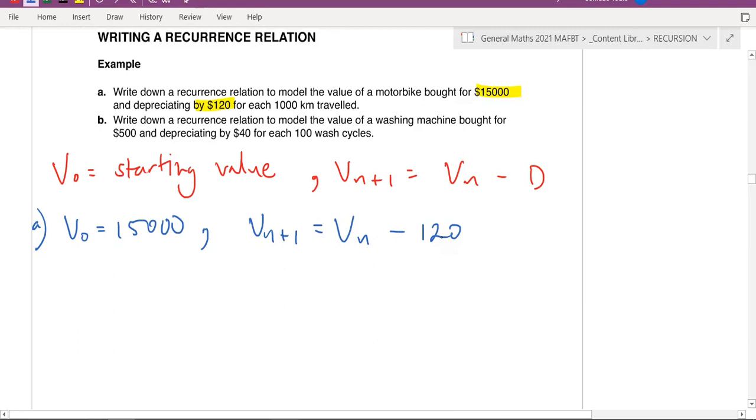Okay, as a recurrence relation, it's pretty straightforward. But when you do a question like this, you have to make sure you understand this bit. So it depreciates at $120 for every 1,000 kilometers. So it's slightly different to your normal ones.